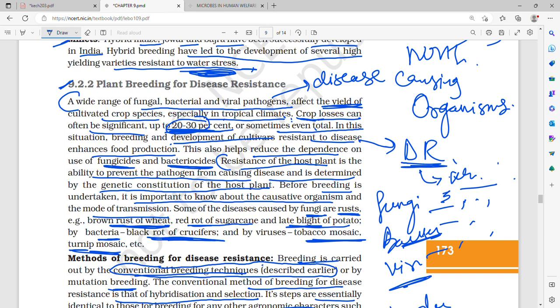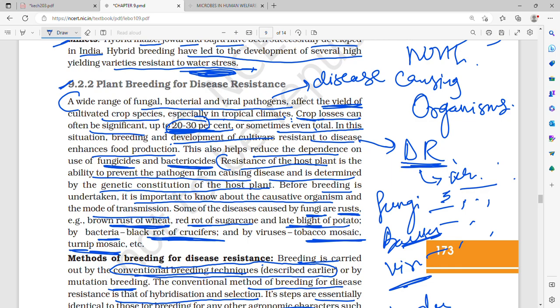Conventional breeding is that of hybridization and selection. Its steps are identical to those for breeding, that is, various steps include screening of germplasm, then resistance sources, hybridization of selected parents, selection evaluation, and then finally release. What are the important ones?